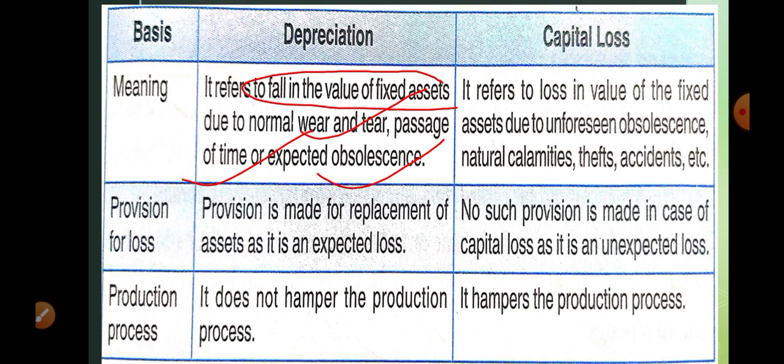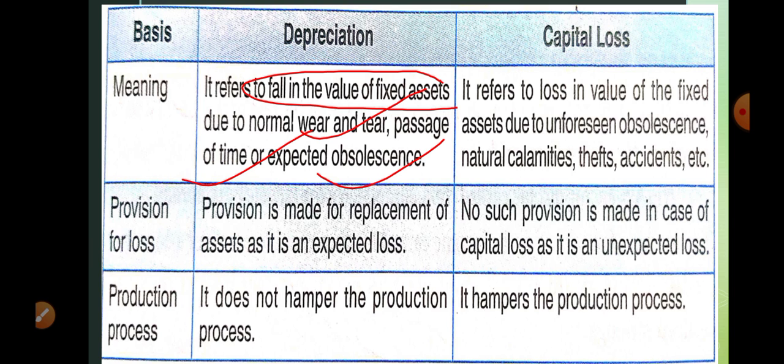The reason is unforeseen obsolescence, that is, natural calamities, theft, accident. If there is a fall in the value of a fixed asset because of regular use, because of passage of time, because of change in technology, this is depreciation. But if there is a fall in the value of a fixed asset due to flood, earthquake, theft, or fire, this is capital loss.